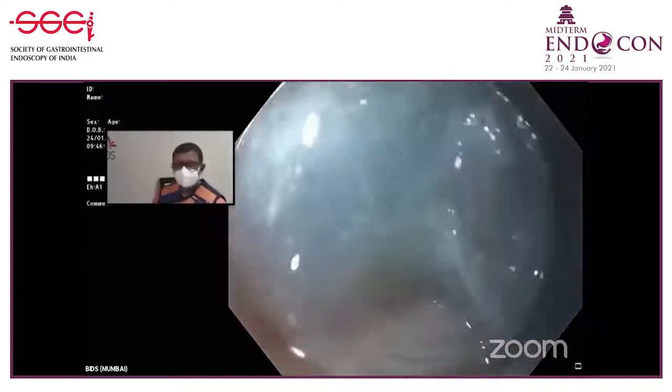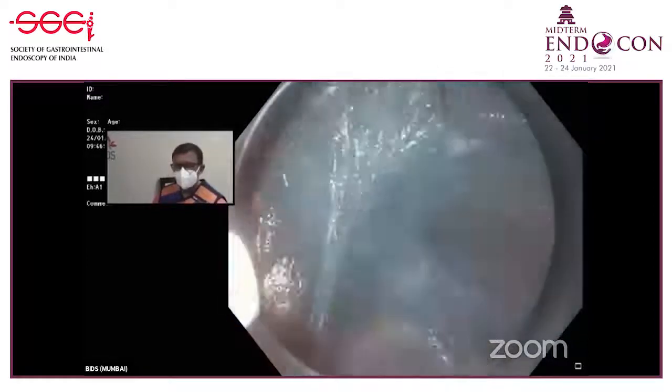Amit, are we approaching the GE junction? Not yet, not yet. We are almost there. About 4-5 centimeters away.